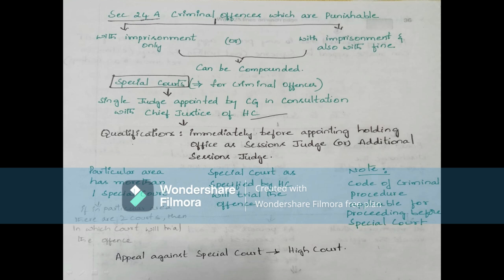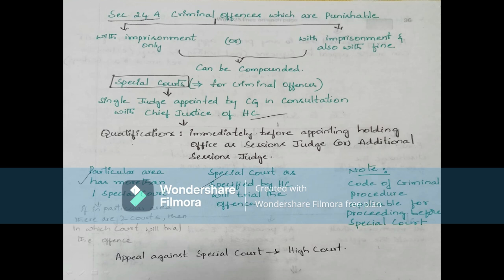Then particular area has more than one special court, okay. Special court as specified by High Court with trial, and code of criminal procedure applicable for proceeding before special court. Okay, means here for these criminal offences, if in a particular area there are two courts, then in which court will the offence be tried, this is seen here. That is known as particular area has more than one special court. In such cases, how to see? Then special court as specified by the high court will try the offence.